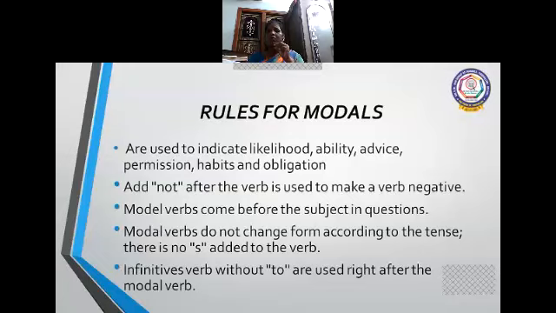Infinitive is the verb with "to". So you'll be writing to sleep, to walk, to do. So you'll be having all verbs with infinitives. But with modals, the base verb is used right after the modal verbs, not with "to" before the verb. But in infinitives, you'll be writing "to" before the verb. Okay, it is very clear, children. We'll go.